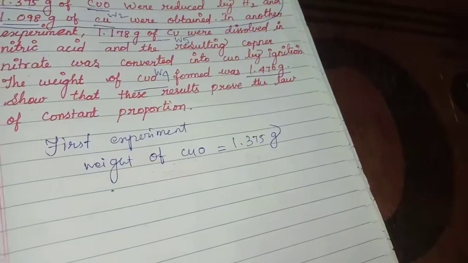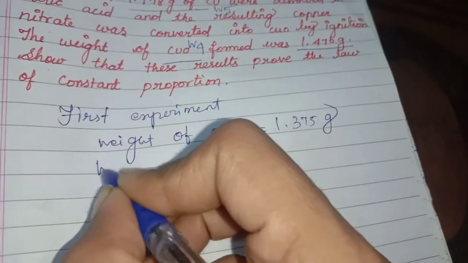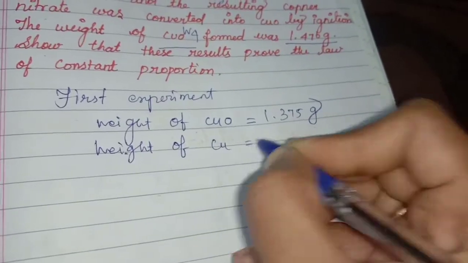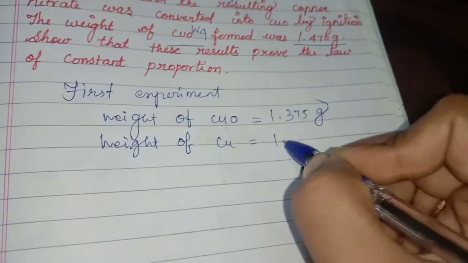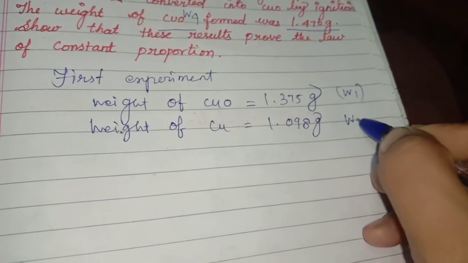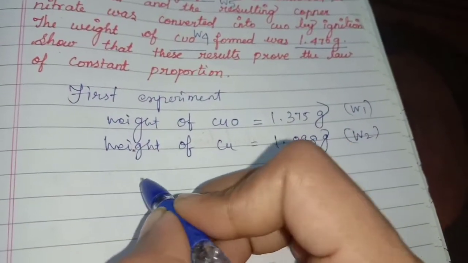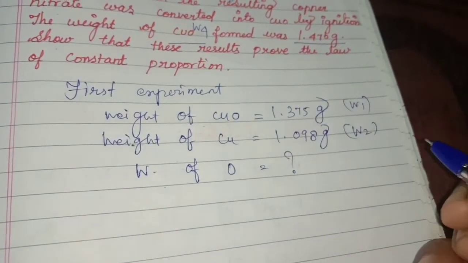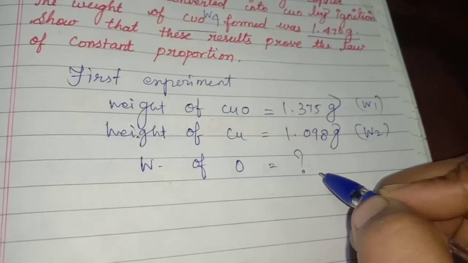1.375 gram is W1, and the weight of copper is 1.098 gram, this is W2. Now we have to calculate the weight of oxygen. We don't know it, so you write a question mark.